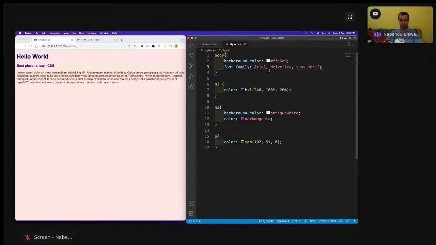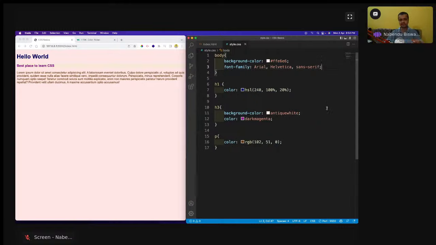So now what? Why have I given this Helvetica and sans serif? I have given both of them because they are known as fallback fonts. And not only two, you can have hundreds of fallback fonts also. Why do we give these fallback fonts? We give them because these fonts are governed by the W3C.